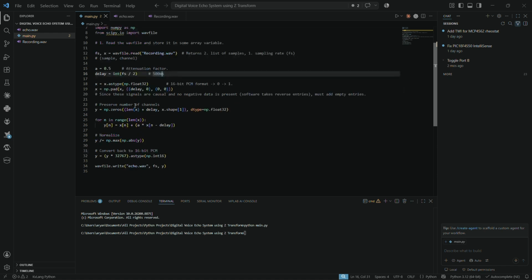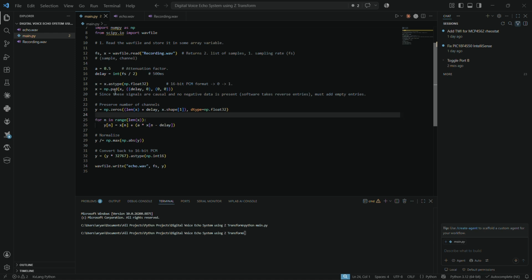The reason for that is that for n equals 0, when we do n minus something, Python kind of goes in reverse and gets the samples from the end, but we don't want that. Normally we assume x of n minus 1, 2, 3, whatever, is 0.